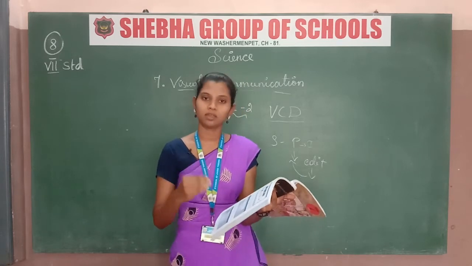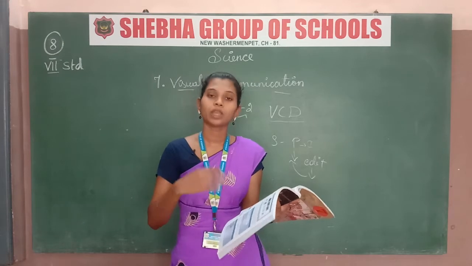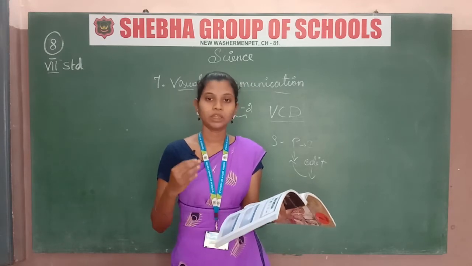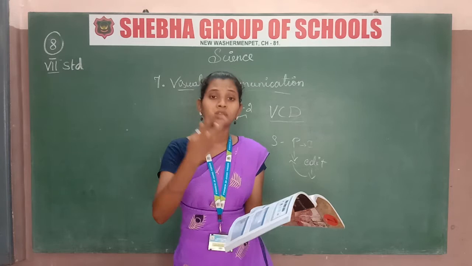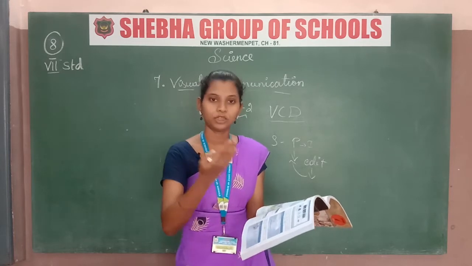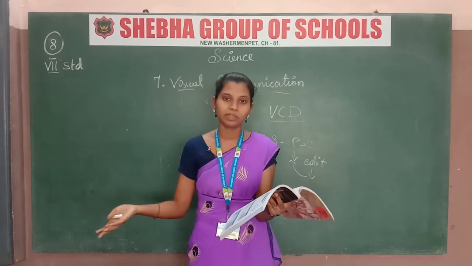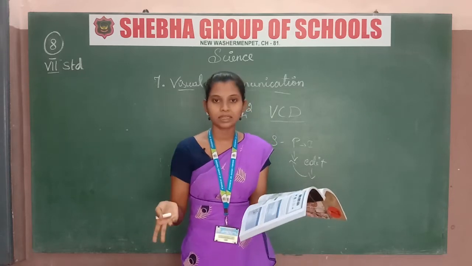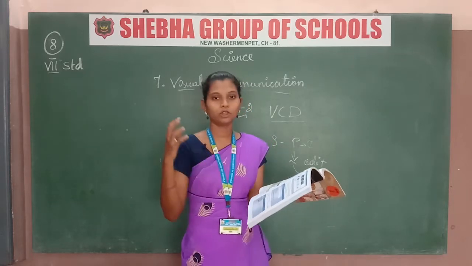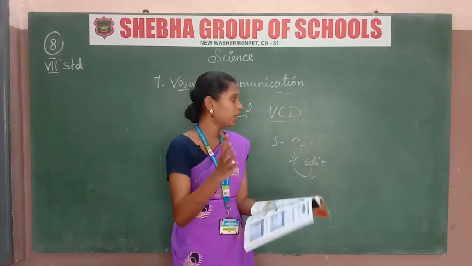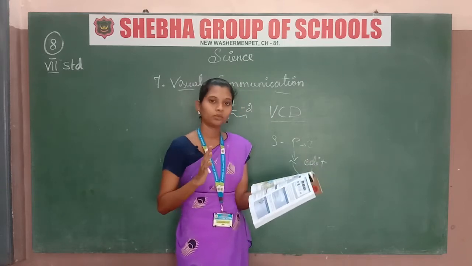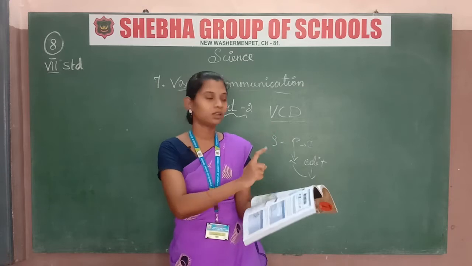Children, at a small age itself, understand more clearly when seeing pictures. When I say once upon a time a girl and a boy were there, you can't understand it easily because you cannot imagine. But when I show you some pictures, you will understand easily: there is a girl, and she looks like this.